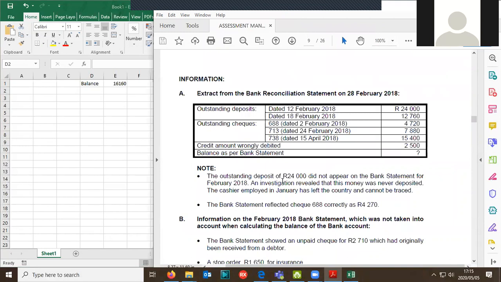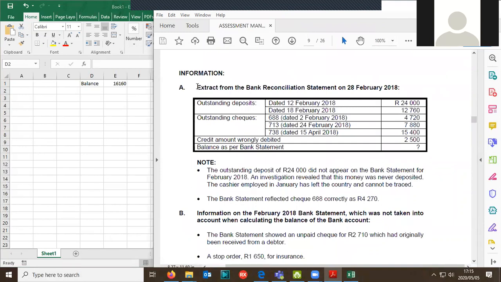So this is the bank recon statement, which means this was not in the bank account. The PDF is not just the solution, there's more inside of it as well.